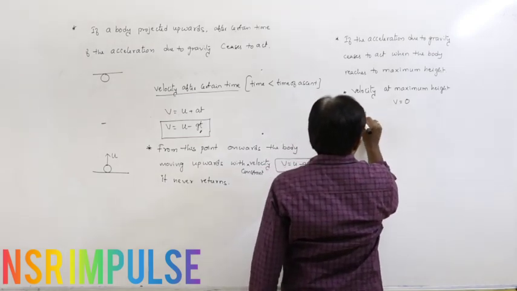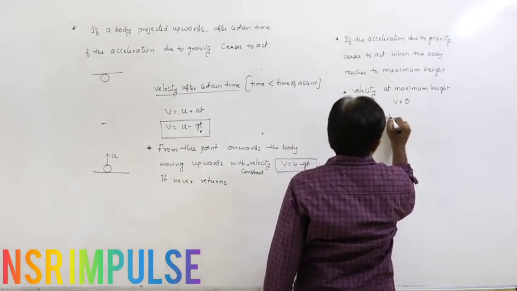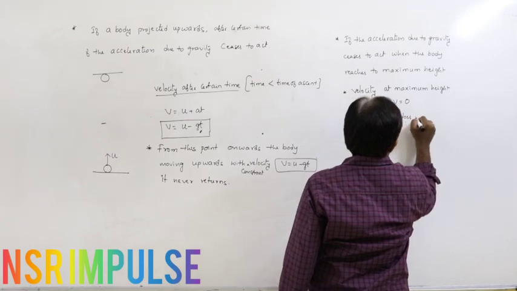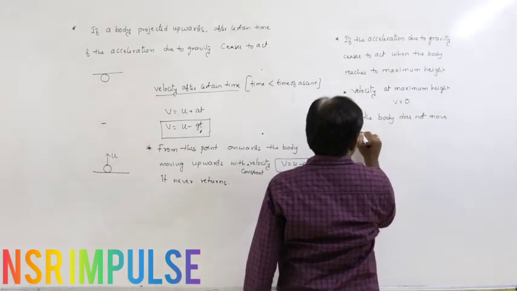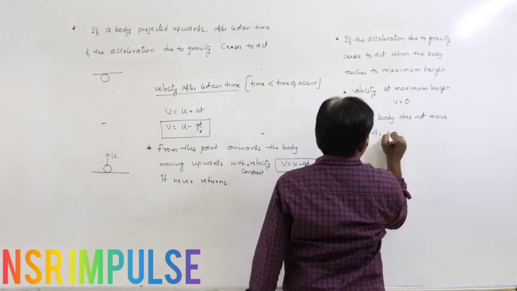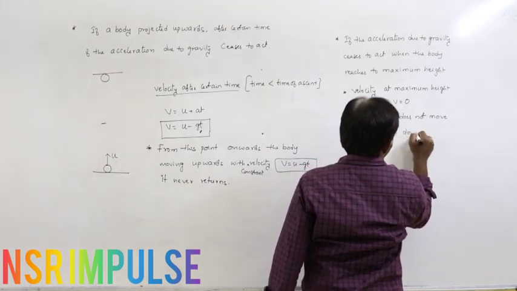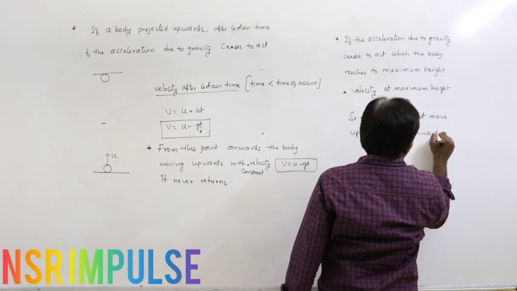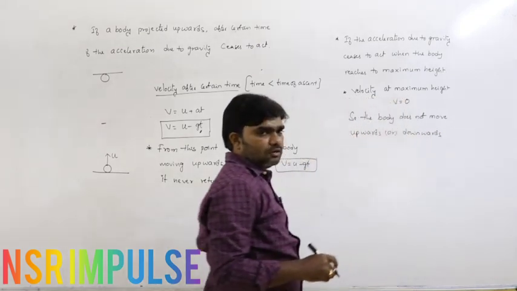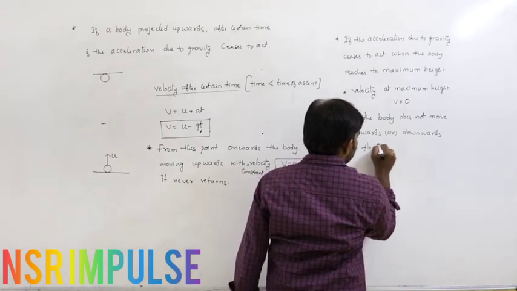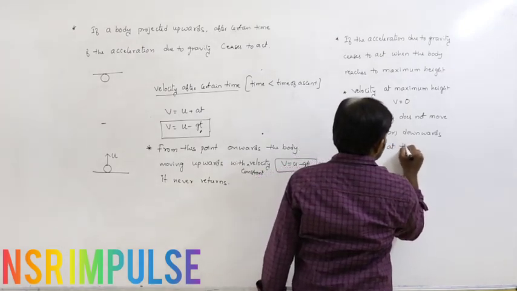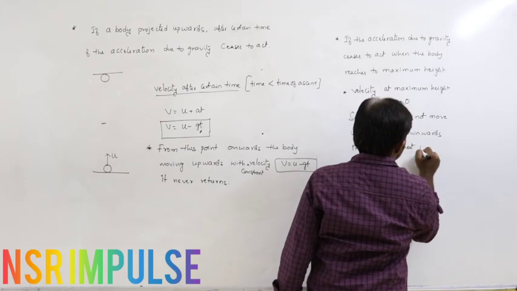So the body does not move upwards or downwards. It floats at that position only.